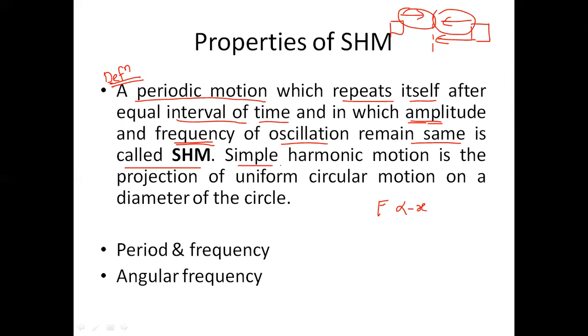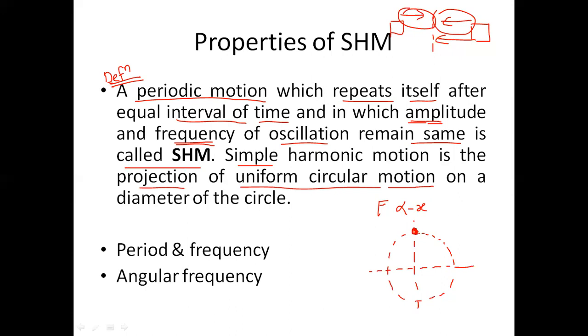Now, this simple harmonic motion can also be given as a projection of uniform circular motion. We have studied what uniform circular motion is, right? Now this uniform circular motion, if we take its projection on the y-axis, or if we take its projection on the x-axis, what we get is simple harmonic motion. But how? That we'll be seeing in the next lecture. So we will not be discussing that in this particular lecture. We will be talking about it in the next lecture.